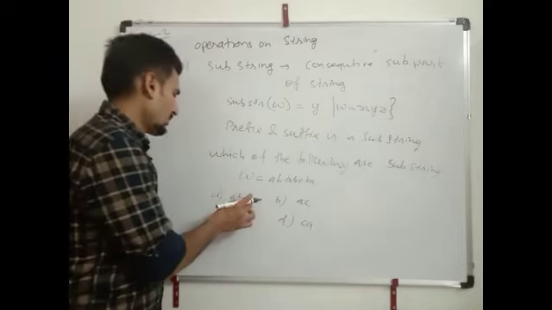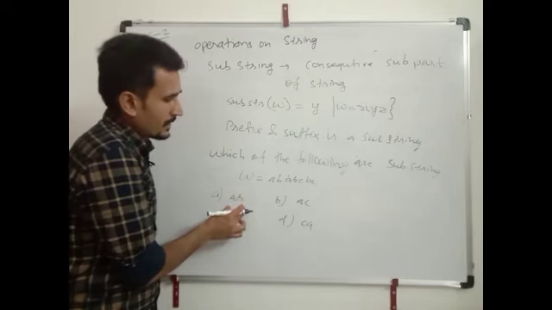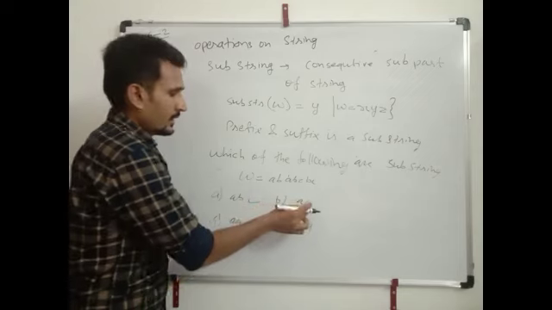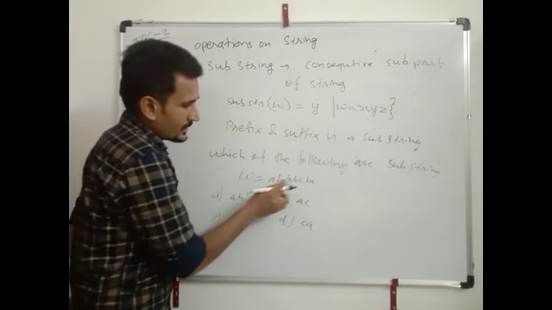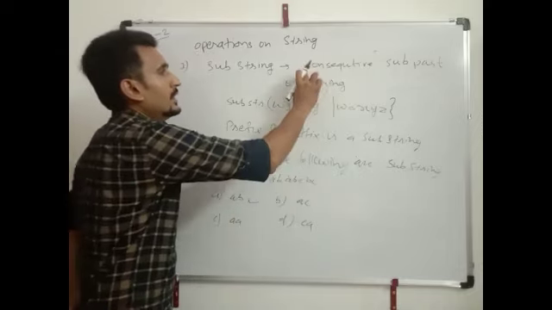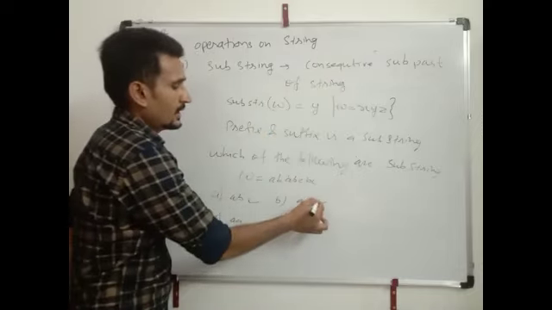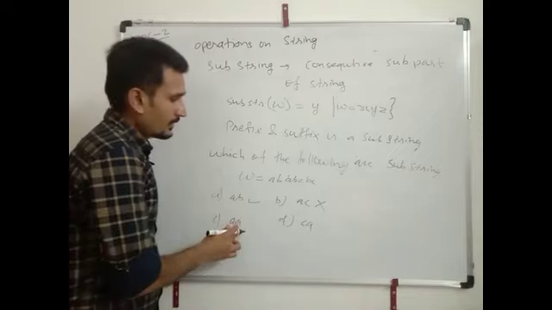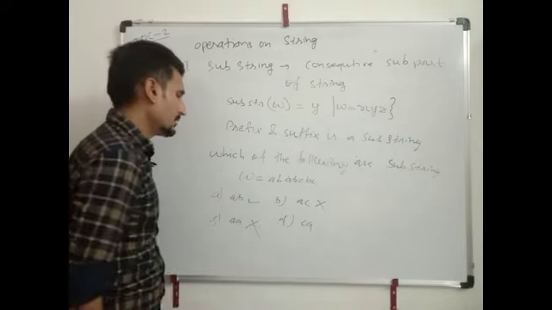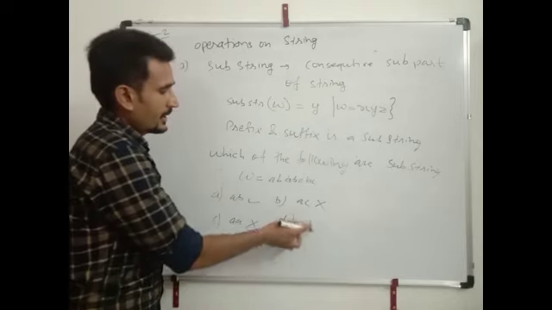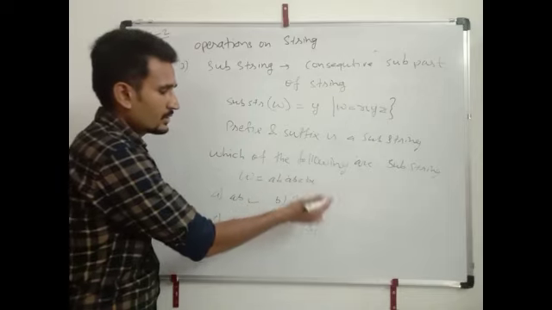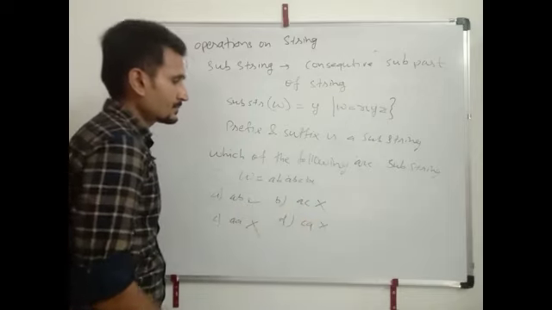Now tell, AB is the substring. Here AB, here AB, so it is a substring. Here AC, it contains AC, but it is not consecutive, so it is not a substring. AA, it contains AA, but it is not consecutive, so it is not a substring. CA, it does not contain CA, so it is not a substring.